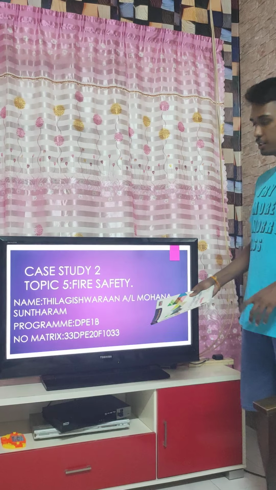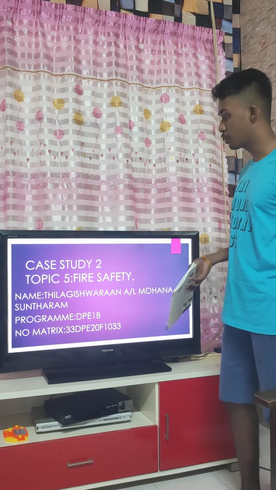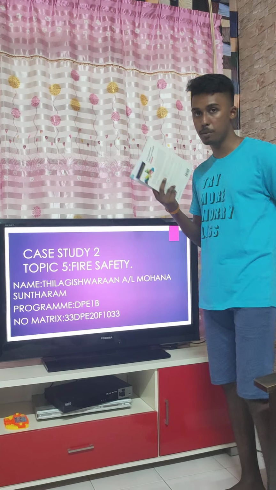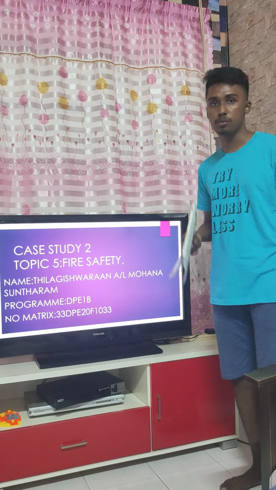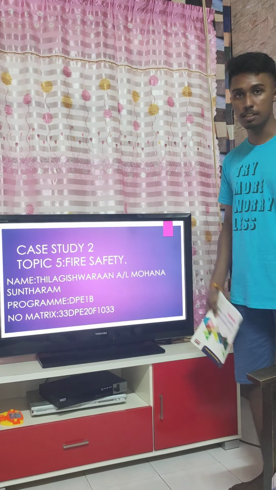So today for the OSH case study, we've chosen topic 5, which is fire safety. When it comes to fire, everyone needs to be safe, because fire will burn vigorously and cause damage to life and also to the properties of our home and any other residential area.